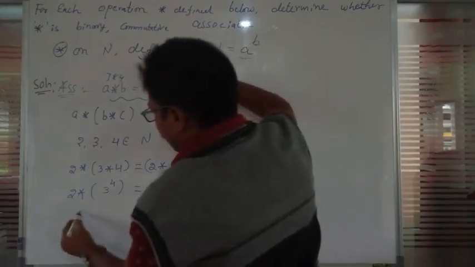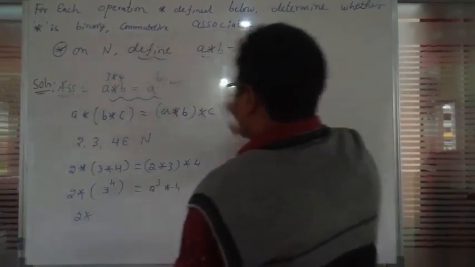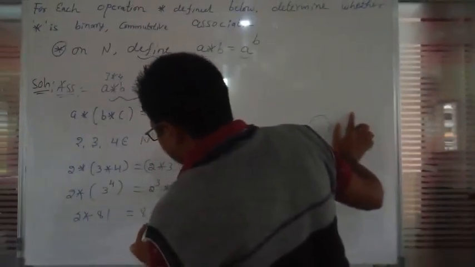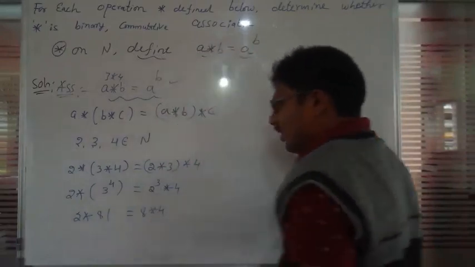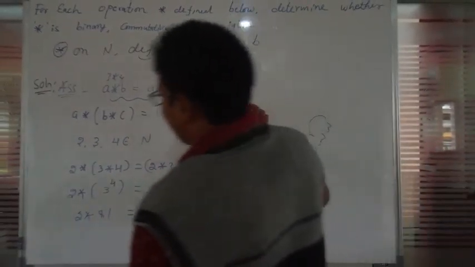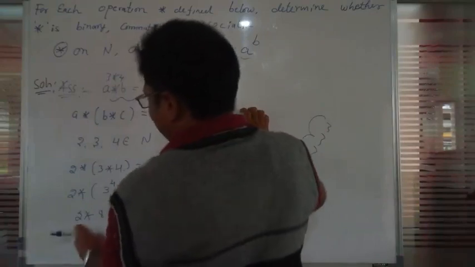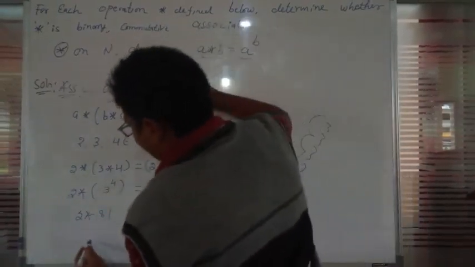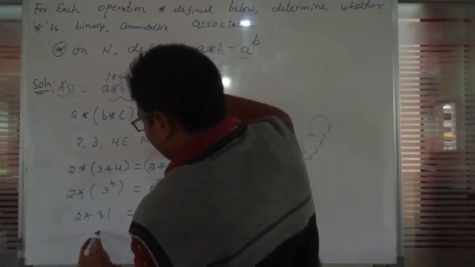So 2 star 3 star 4: 3 raised to 4 is 3, 9, 27, 81, so 2 raised to 81. And the other side is 8 star 4. Again we apply the condition between these two values: the first value is a and the second value is b.